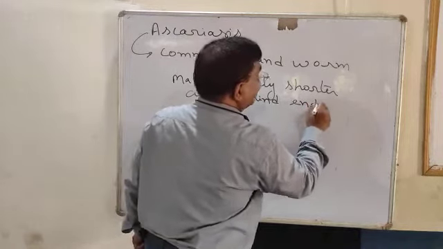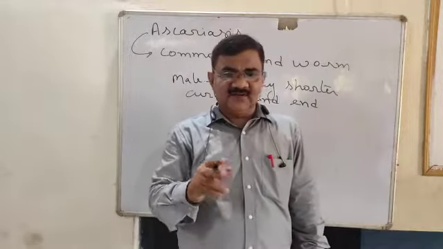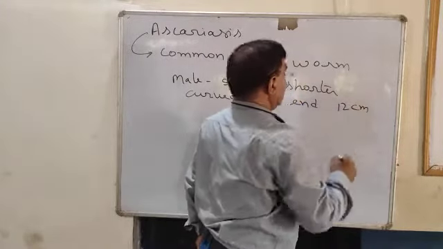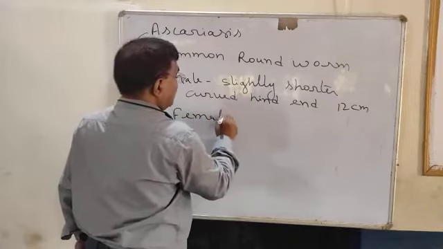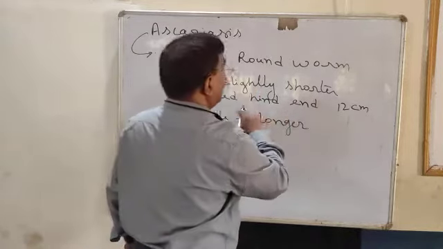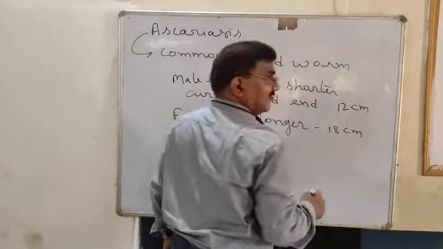The last end is curved, and it is about 12 centimeter. And the female is longer compared to the male, and it is about 18 centimeter.